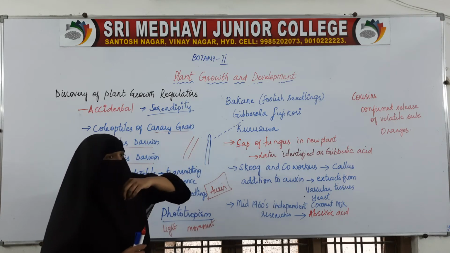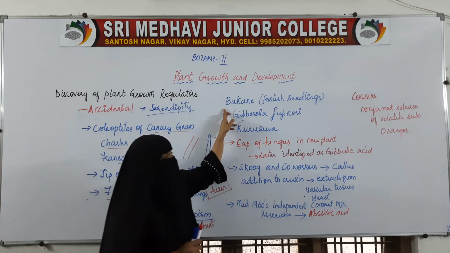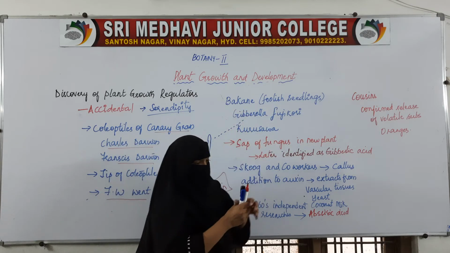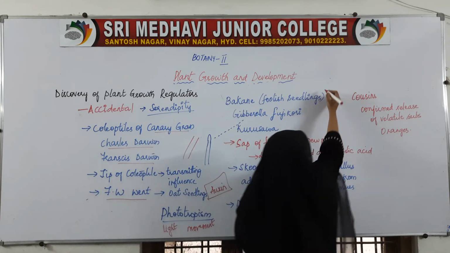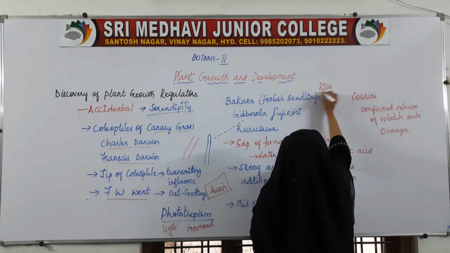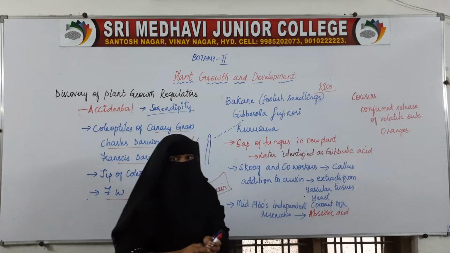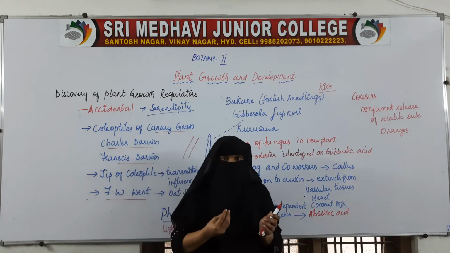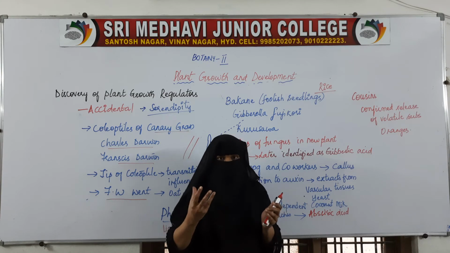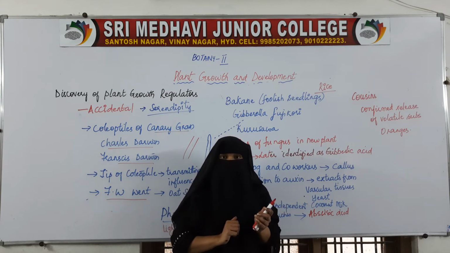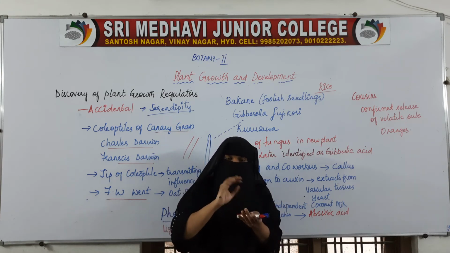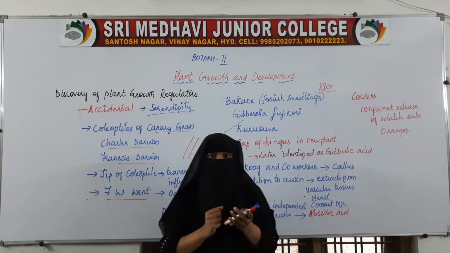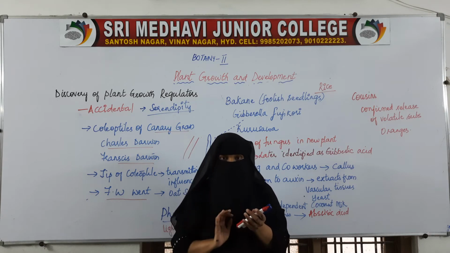Another scientist was working on a disease called Bakanae, also called foolish seedling disease, which is caused in rice. From the outer appearance, the rice seeds appear in good form, but from inside there is nothing.